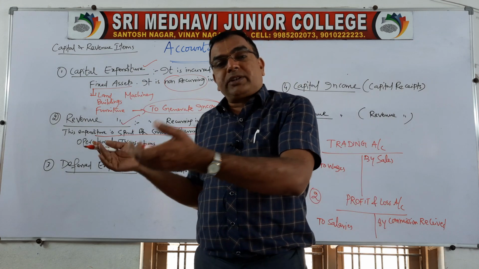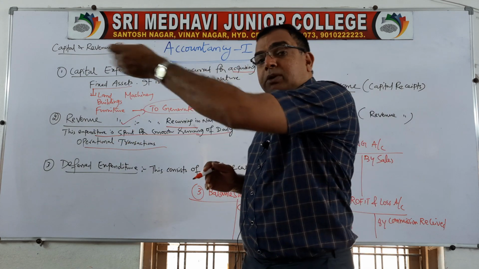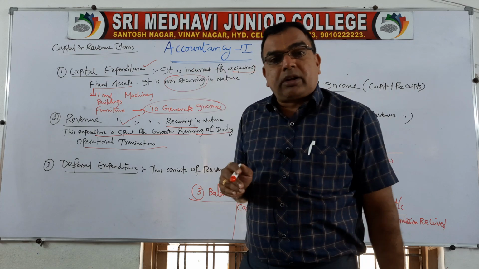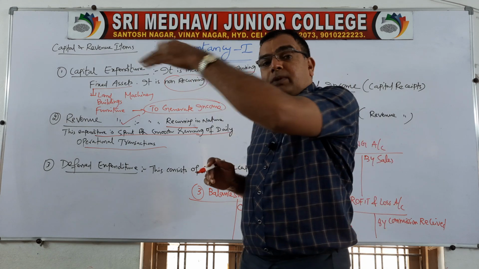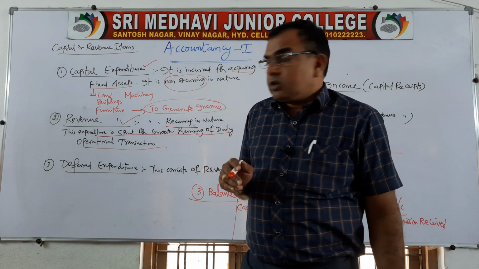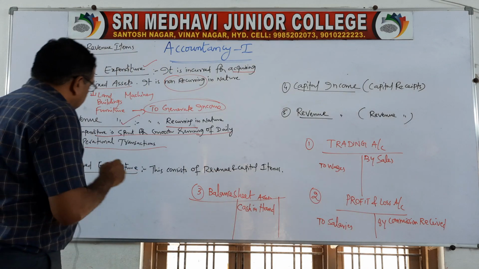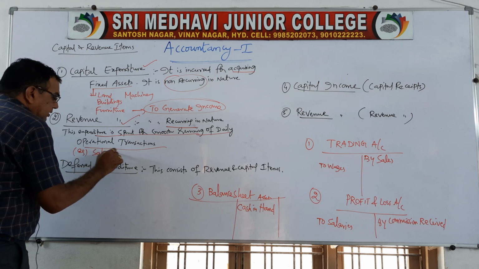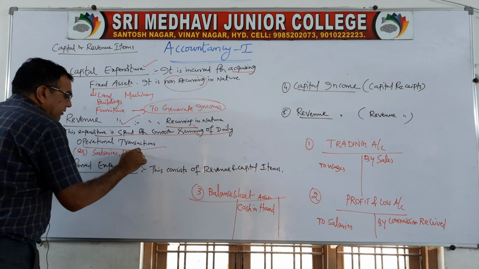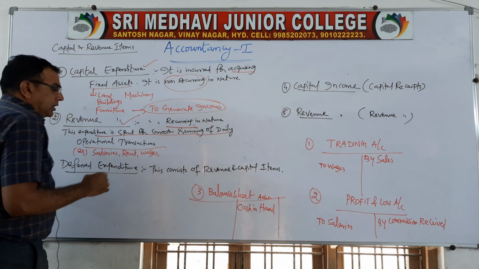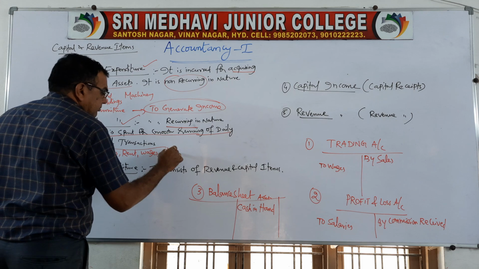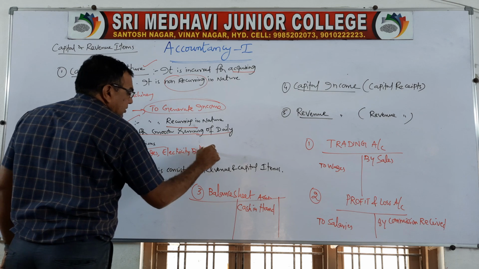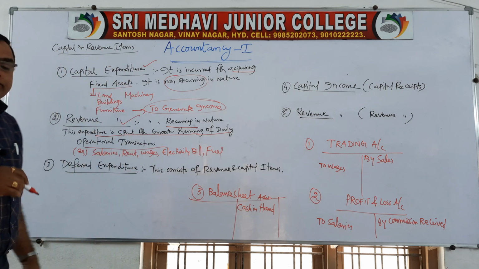See, if lecturers are not paid salaries, they don't take the classes. If our bus driver is not paid salary, he won't drive the bus. If you don't buy the petrol or diesel, the bus cannot run. If you don't pay the electricity bill, you will not be supplied electricity. So that is called revenue expenditure. Examples: salaries, rent, wages, electricity bill, fuel, like this you have to incur.